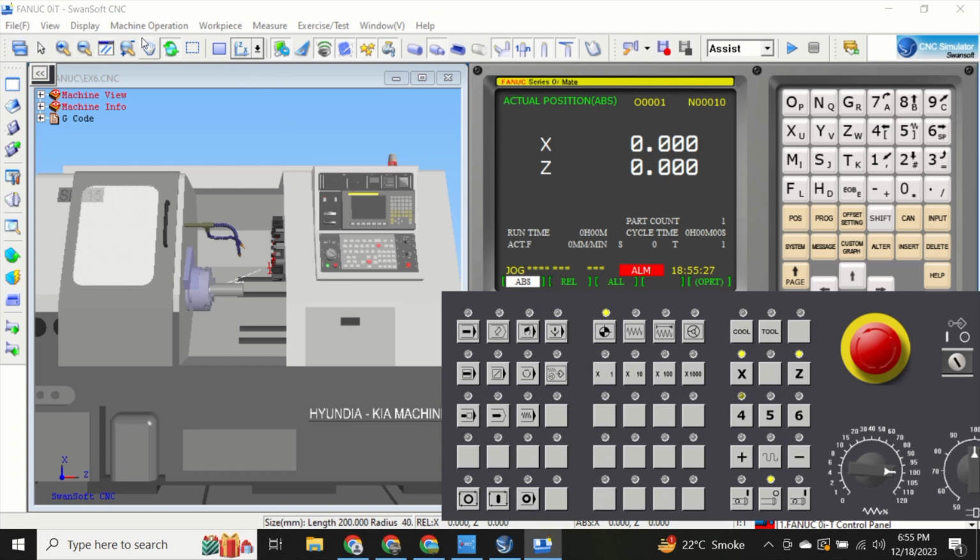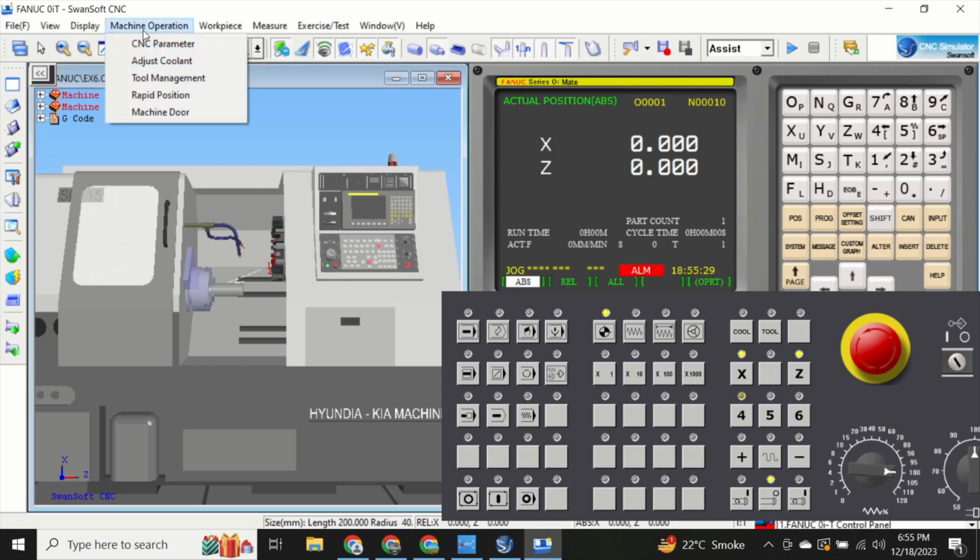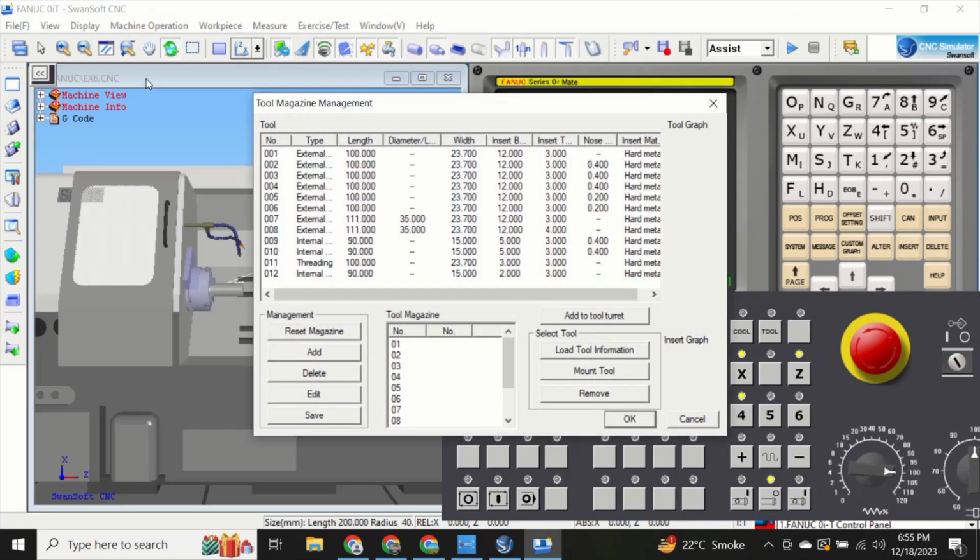Moving on to the menu bar and click on Machine Operation and then Tool Management. A new window will open, and that is Tool Magazine Management. Here you can see Tool Option and also Tool Graph. In Tool Option, these are the number of tools, types, length, diameter, shank width, insert length, insert thickness, nose radius, insert material. And this is the Tool Graph.